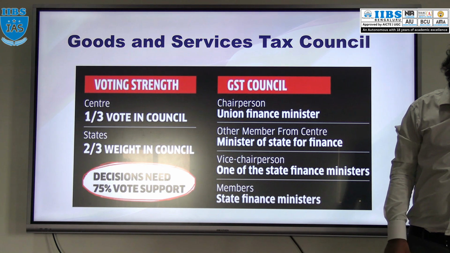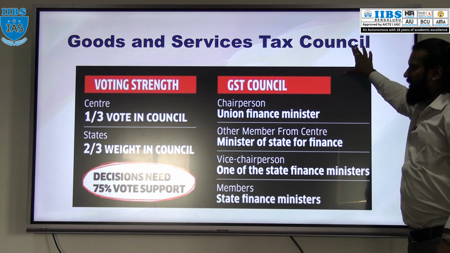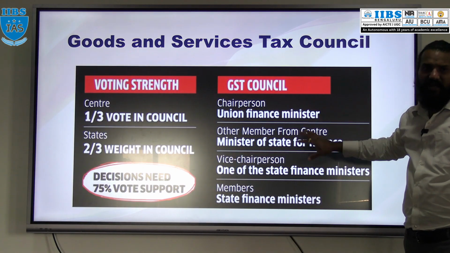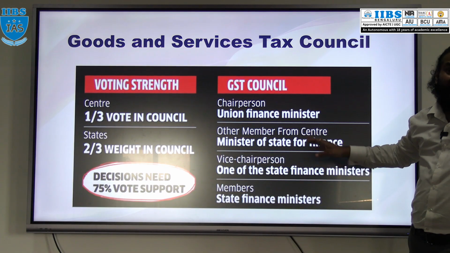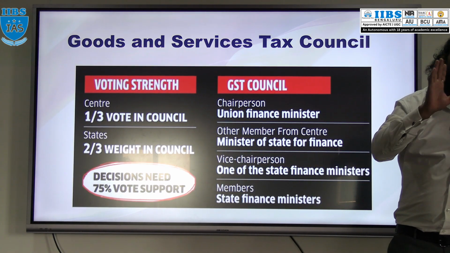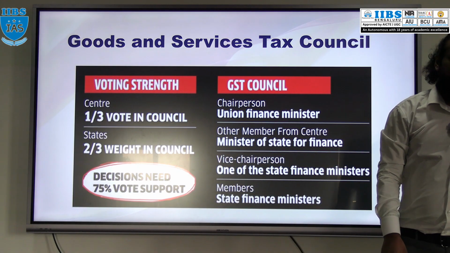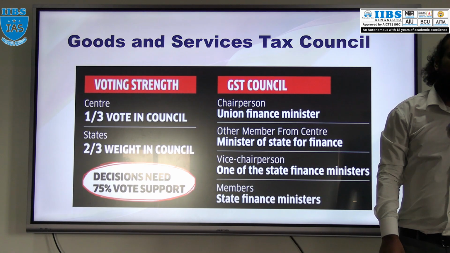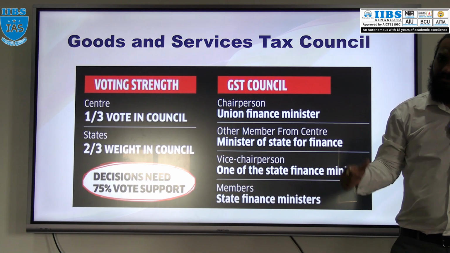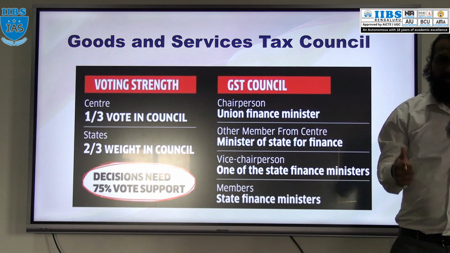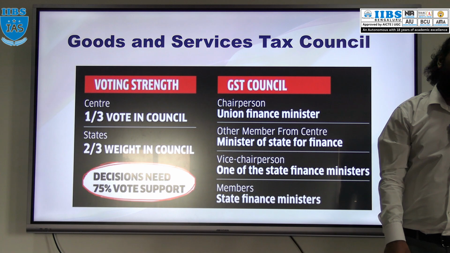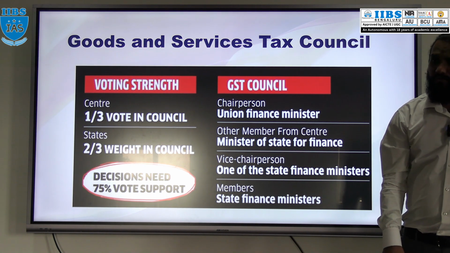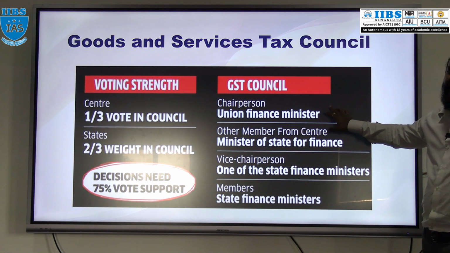What is the composition? This council has members from the central government as well as the state government, and the union territories which have a state legislature: Delhi, Puducherry, Jammu and Kashmir. These are the union territories which have a legislature. So this council consists of members from the center, the states, as well as the UTs having a legislature. From the central government, the Union Finance Minister is the chairman.